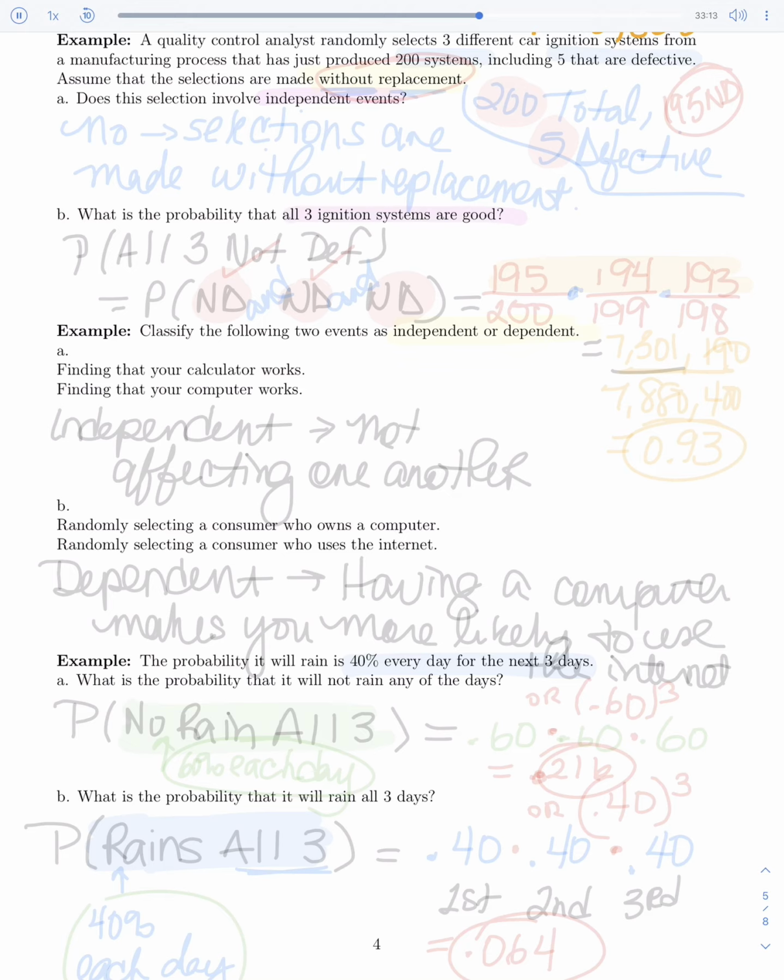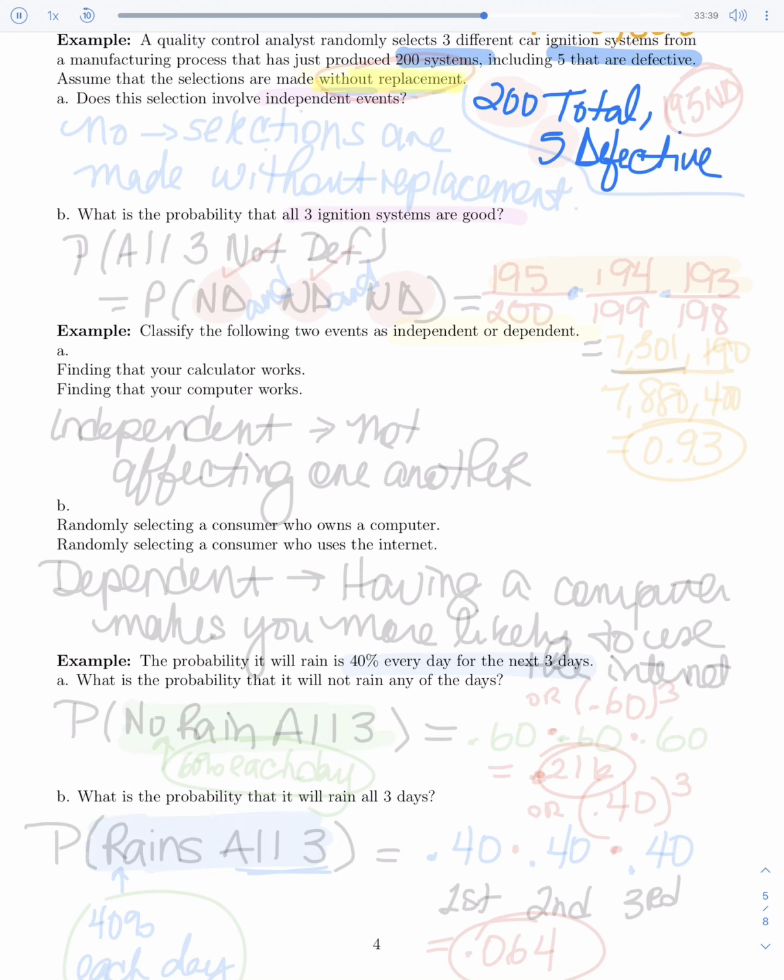Okay. Well, first of all, let's talk about what we have. We've got a total of 200 systems, 5 that are defective. So let's start out with that. So we've got 200 total, and of those 200, 5 are defective. And another piece of information they gave us is that we are making any selections without replacement. So the question is, does this involve independent events?